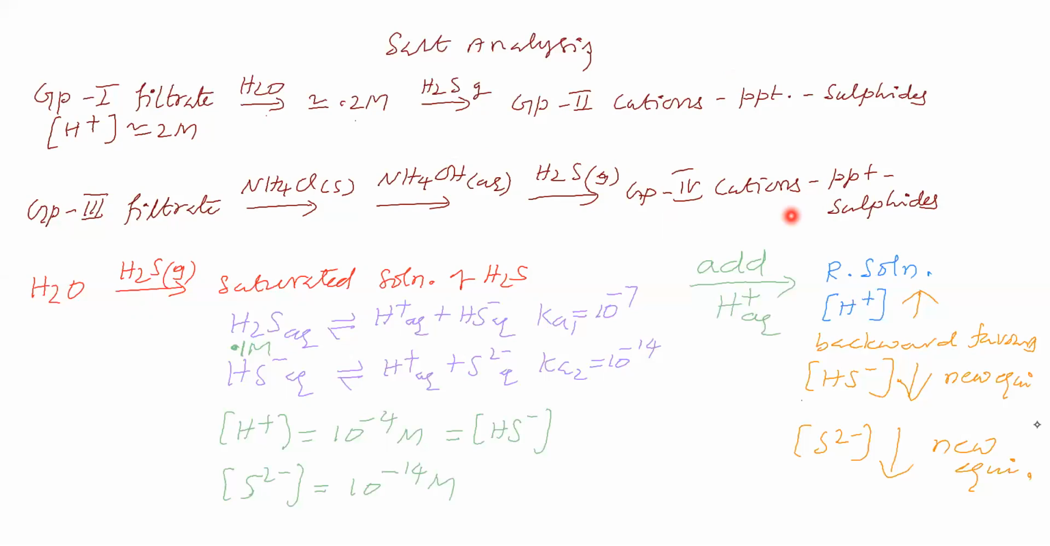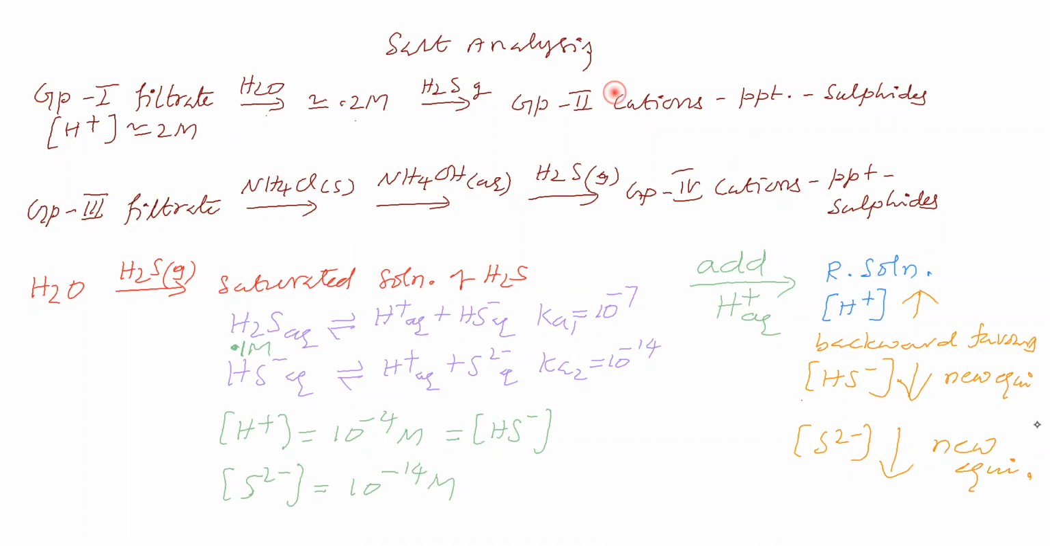Okay. Now you say the answer. Why do group 4 cations not precipitate in the place of group 2? What is the reason? Group 4 cations precipitate as sulfides, and group 2 cations also precipitate as sulfides. The question is, why do group 4 cations not precipitate in the place of group 2? Okay. You are saying medium. Sir, medium is different. You are saying acidic medium, basic medium.